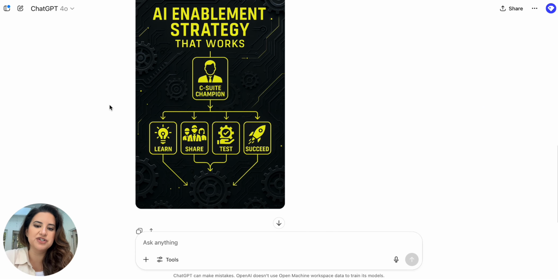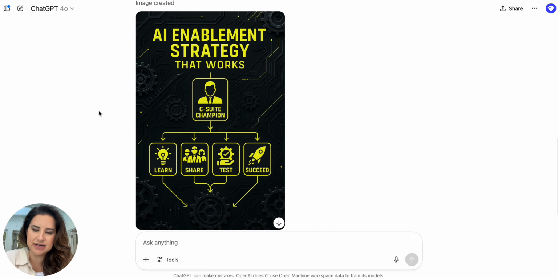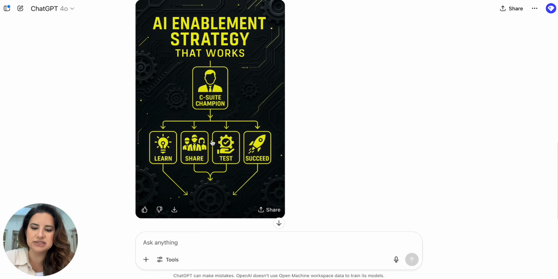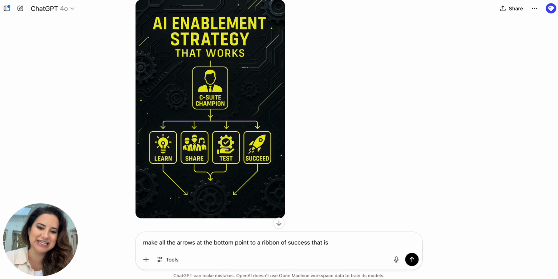In the visual, we get a very nice thing from ChatGPT. This looks slightly like my branding. This looks totally fine. It's missing something at the bottom, so I can say, make all the arrows at the bottom point to a ribbon of success that is animated and over the top.